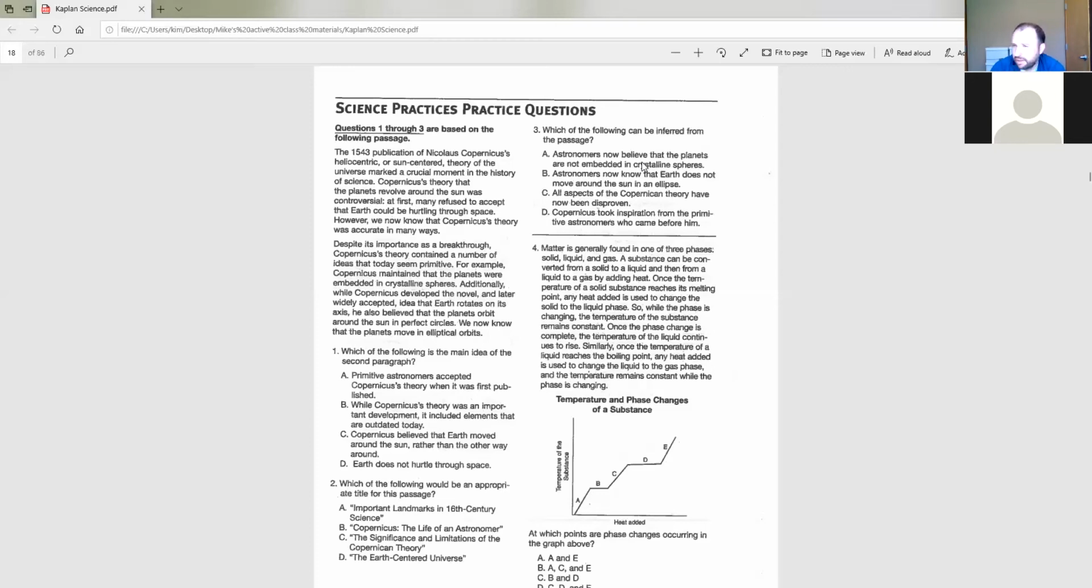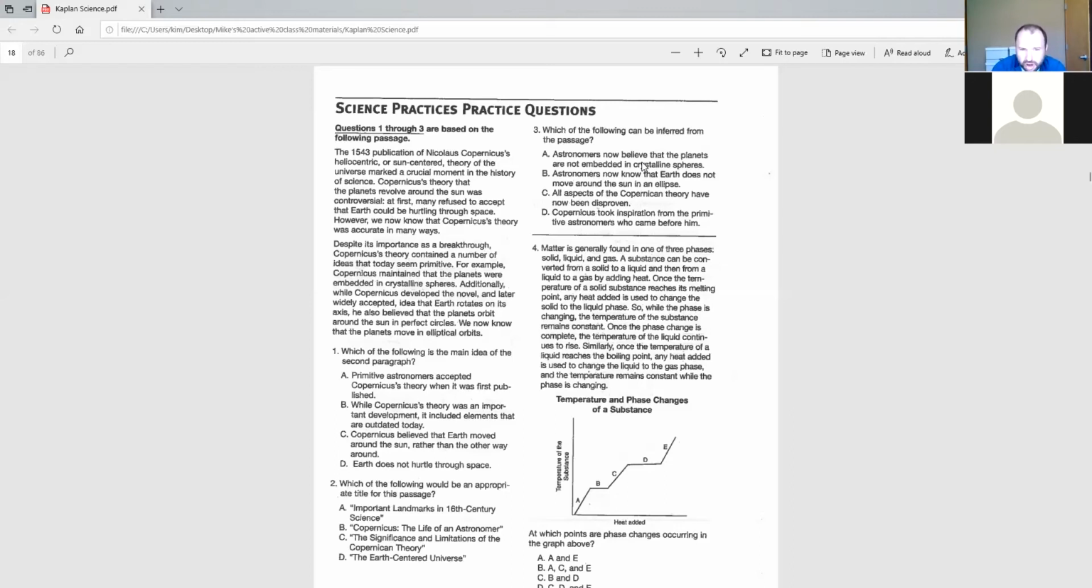Okay, so first question just asks, which of the following is the main idea of the second paragraph? Okay, so we're looking at just the second paragraph, trying to basically summarize it or say, what is the main idea?